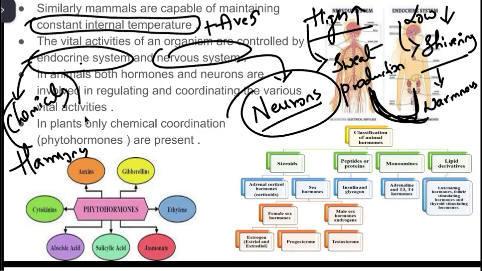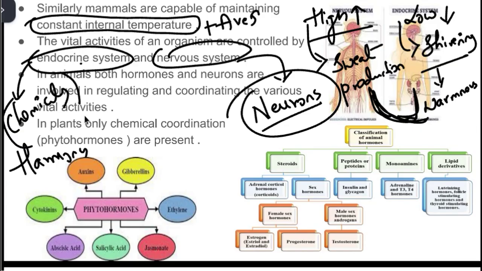So in animals, both the nervous system and the endocrine system. The nervous system is the first integrating system and the endocrine is the second integrating system. And I already mentioned what the third integrating system in our body is. It is your circulatory system. So these three will maintain the balance, which we call homeostasis, in your body.